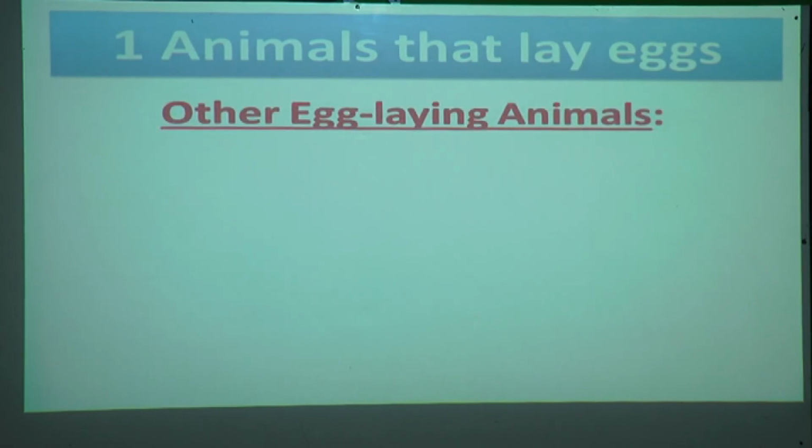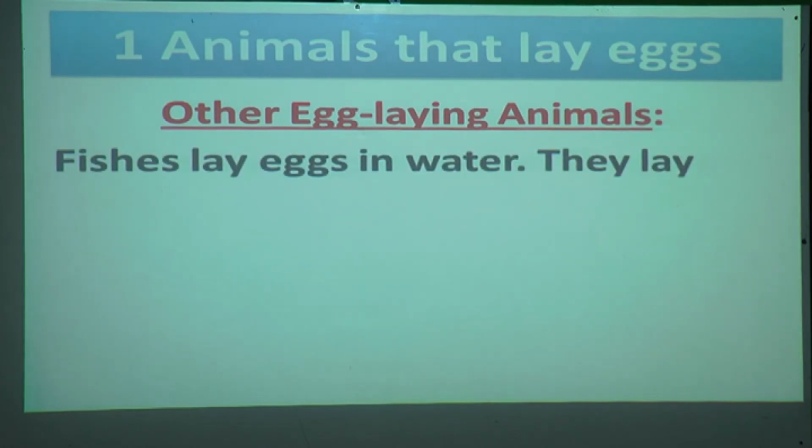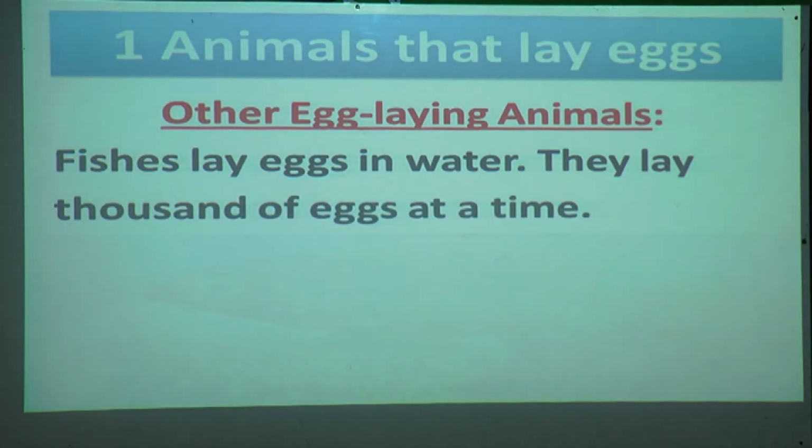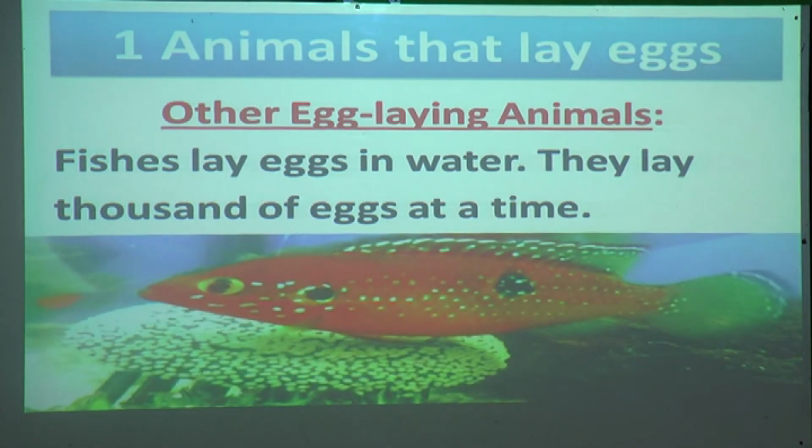Now we'll see other egg-laying animals. There are other animals also that lay eggs. Fishes lay eggs in water. They lay thousands of eggs at a time. Yes, like how frogs lay eggs like this, fish also lay thousands of eggs at a time.